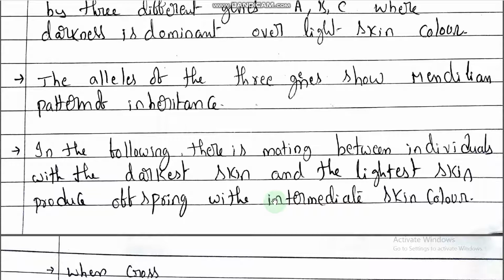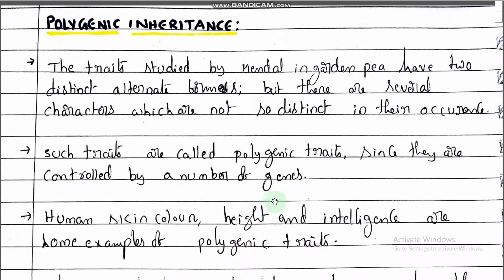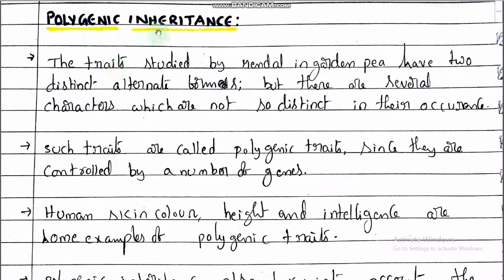First, once again we should revise polygenic inheritance. The traits studied by Mendel in garden pea have two distinct alternate forms, but there are several characters which are not so distinct in their occurrence. Such traits are called polygenic traits since they are controlled by a number of genes.